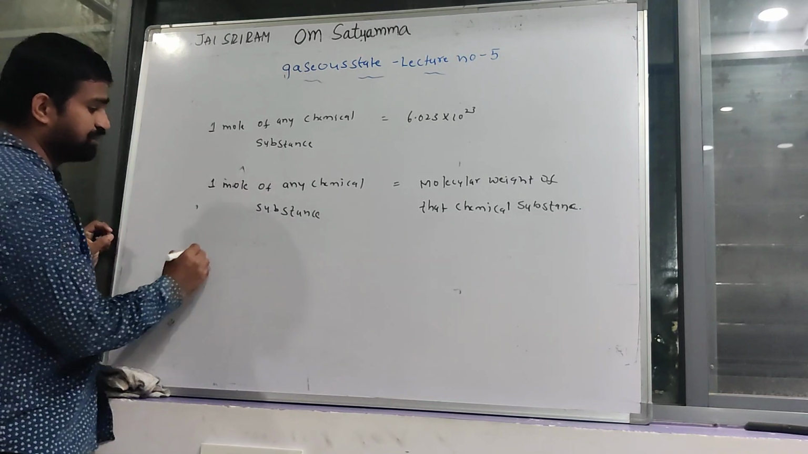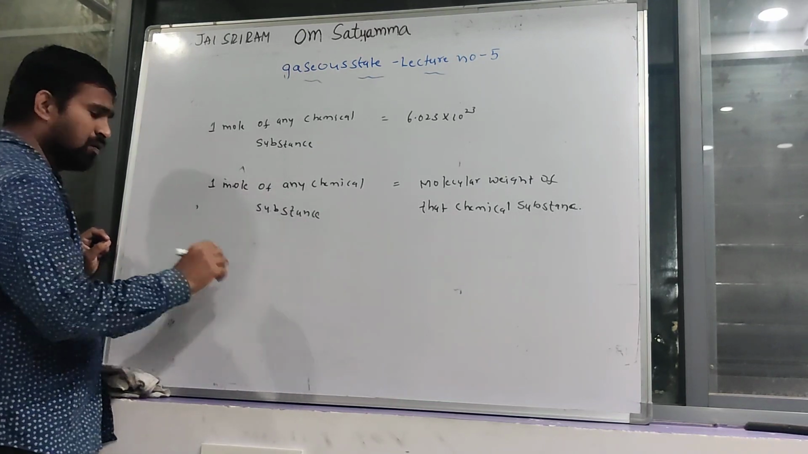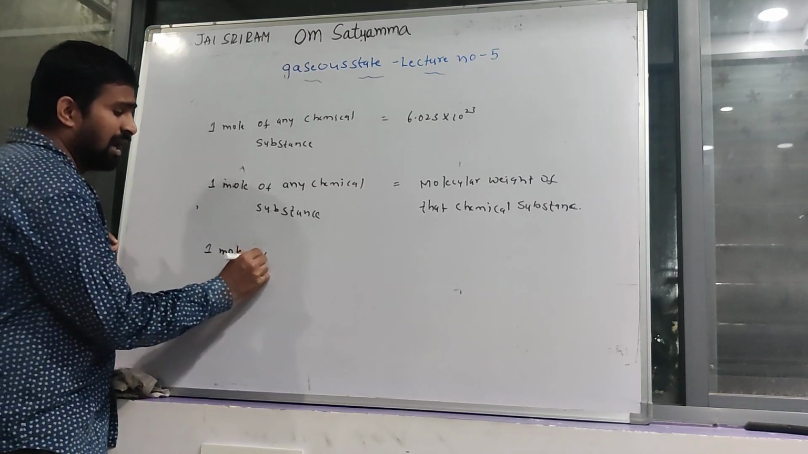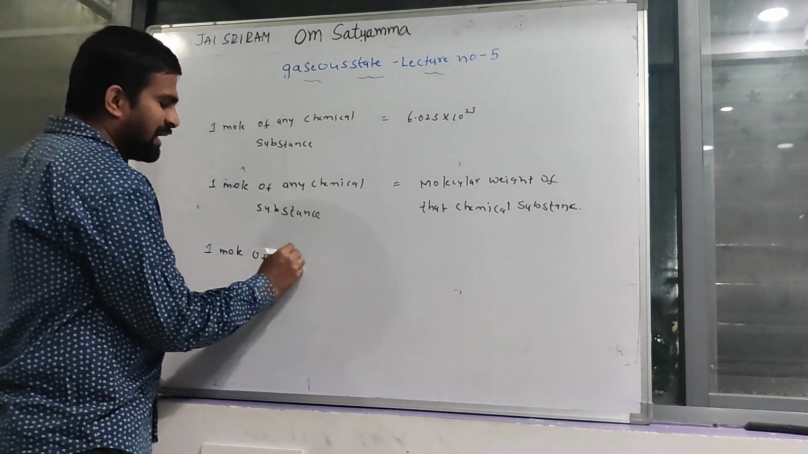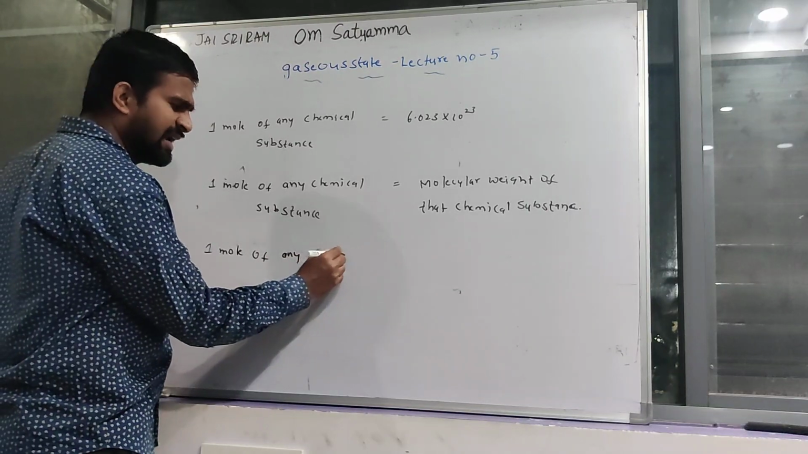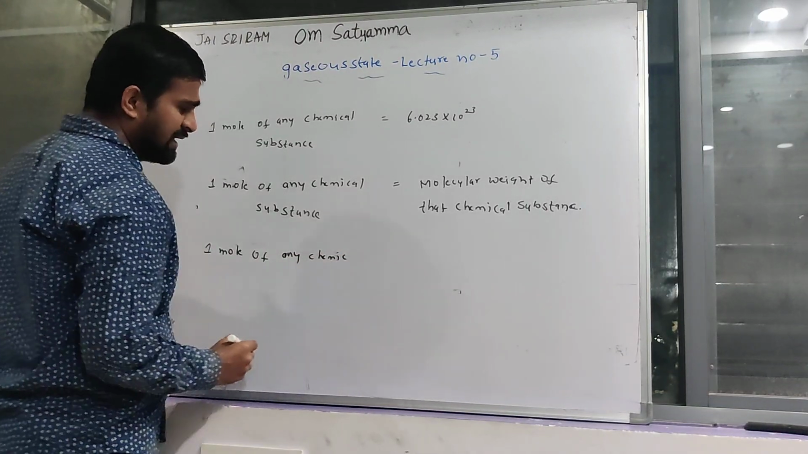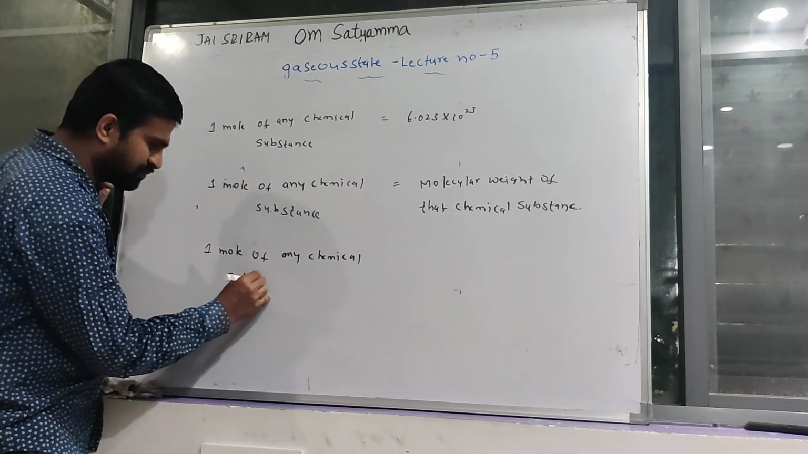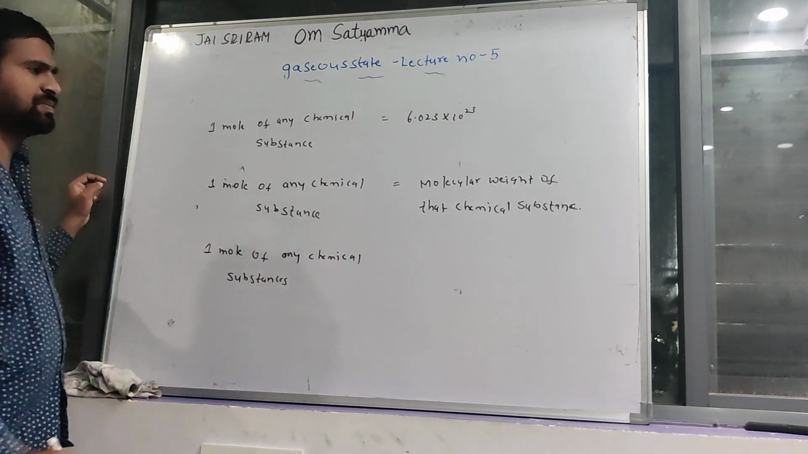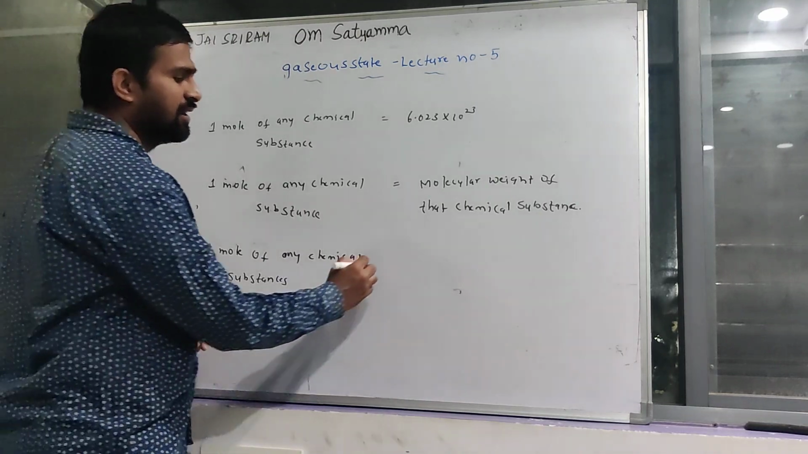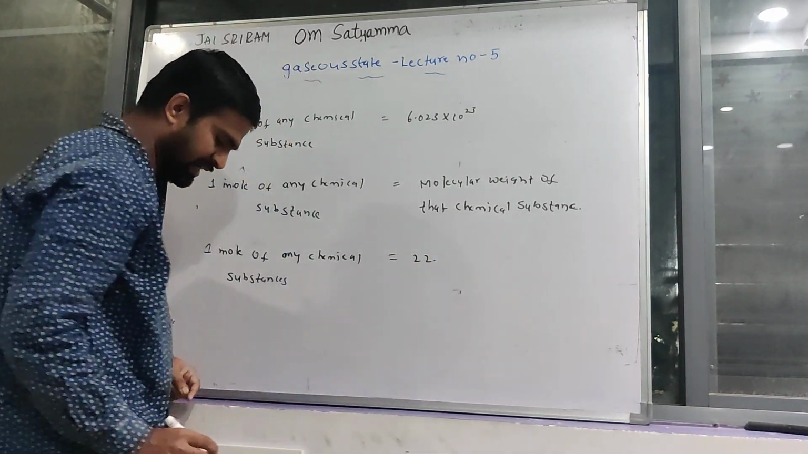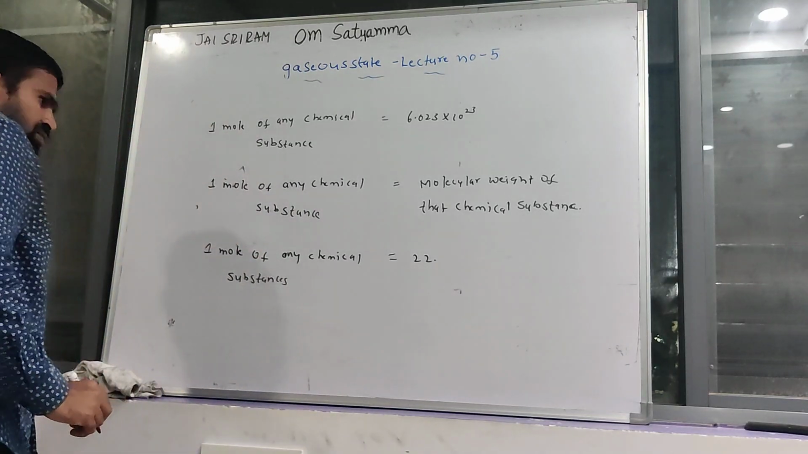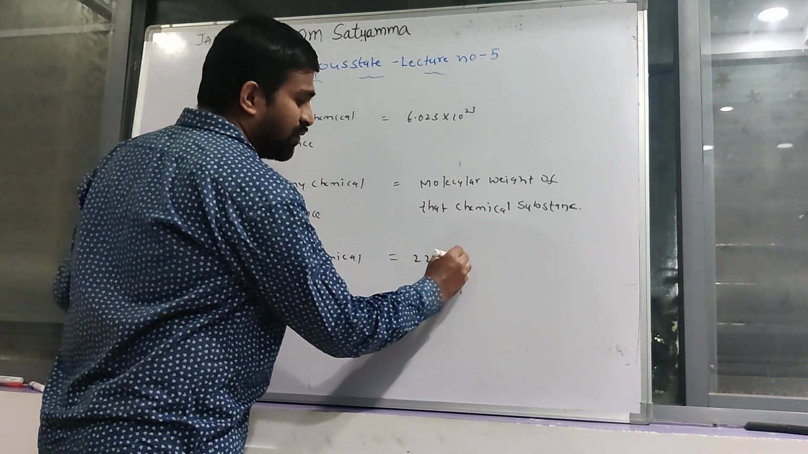Next one: only applicable to gases. 1 mole of any gas molecules, any gaseous chemical substance, at STP condition occupies 22.4 liter space.